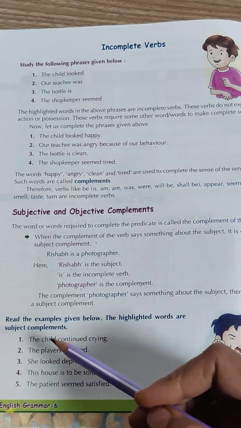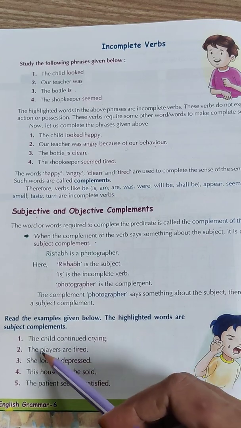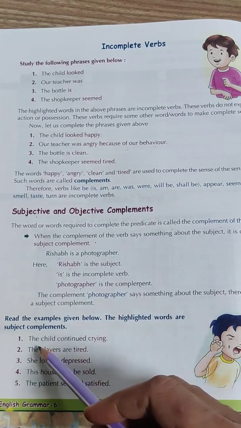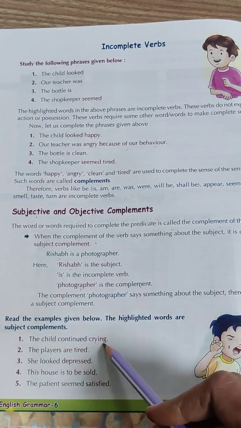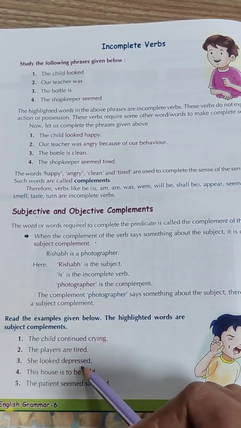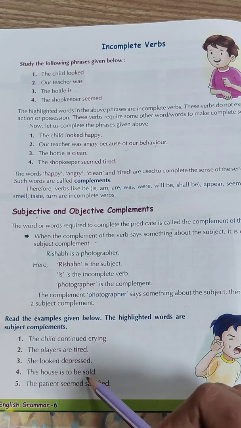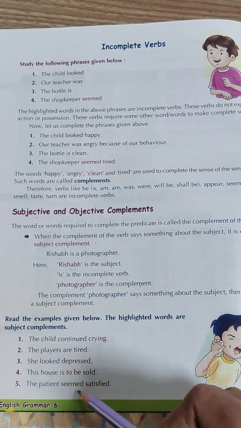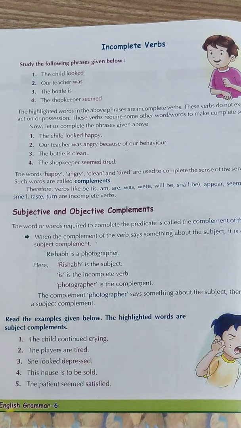Now let's read more examples to make it more clear about the subject complement. The child continued crying. The players are tired. She looked depressed. This house is to be sold. The patient seemed satisfied. All are subject complements.